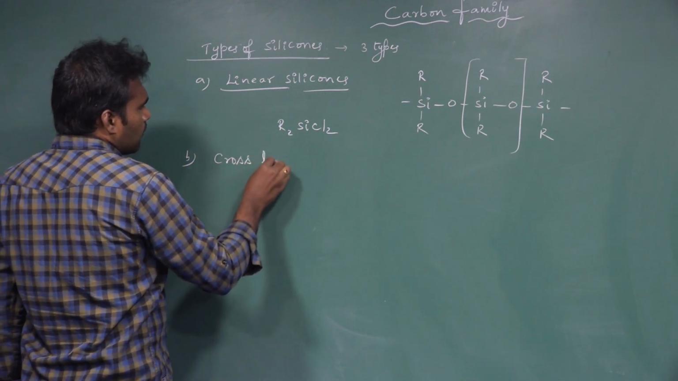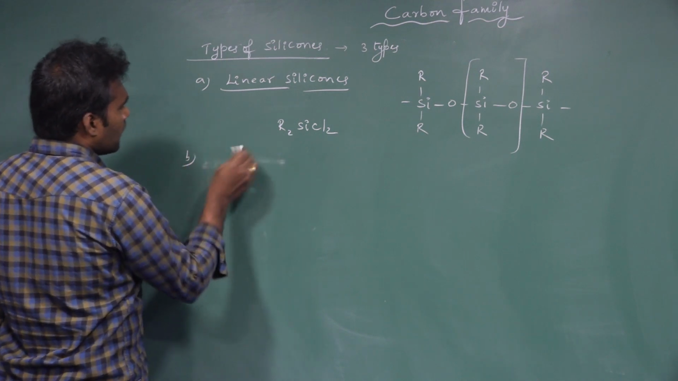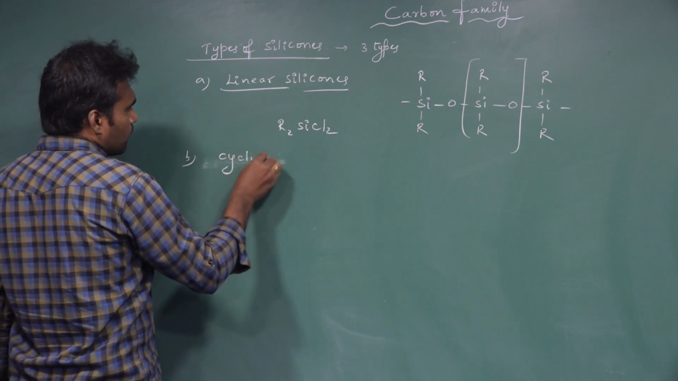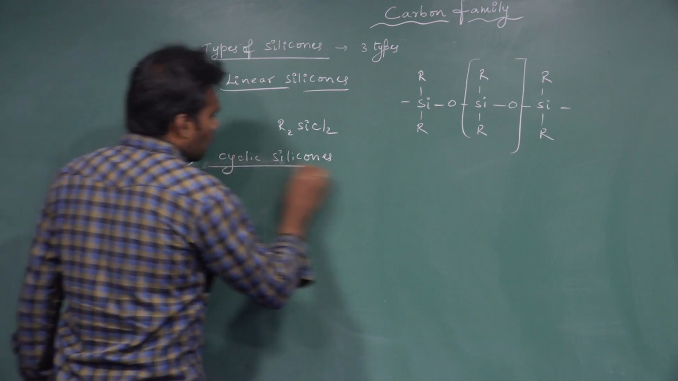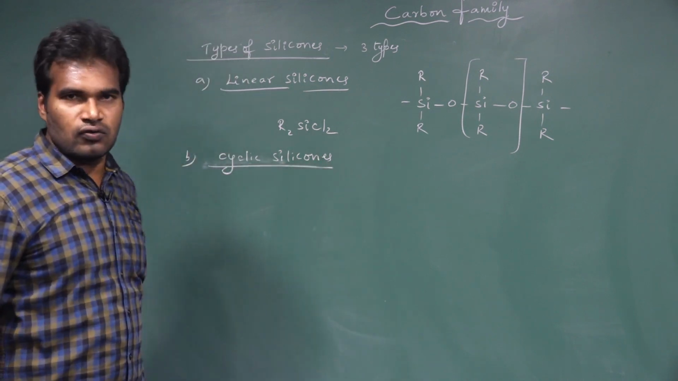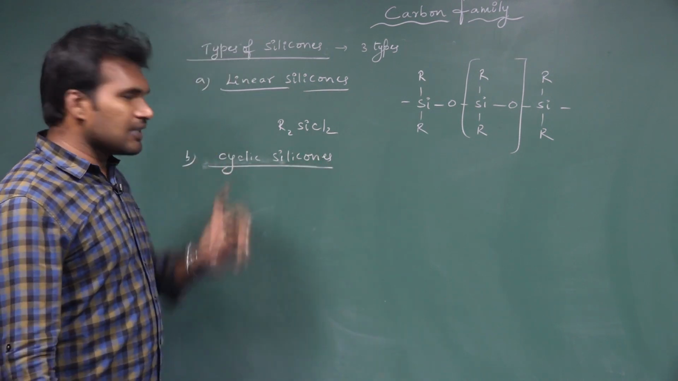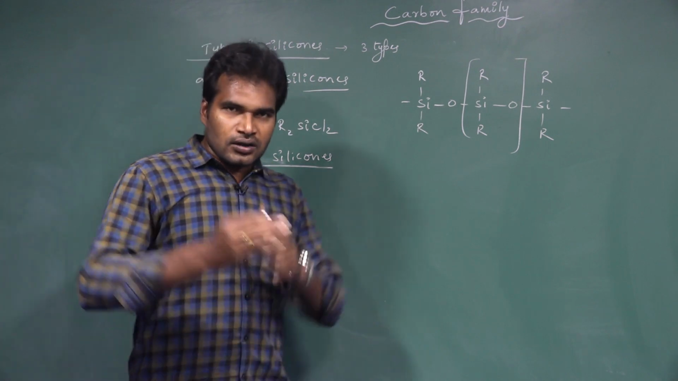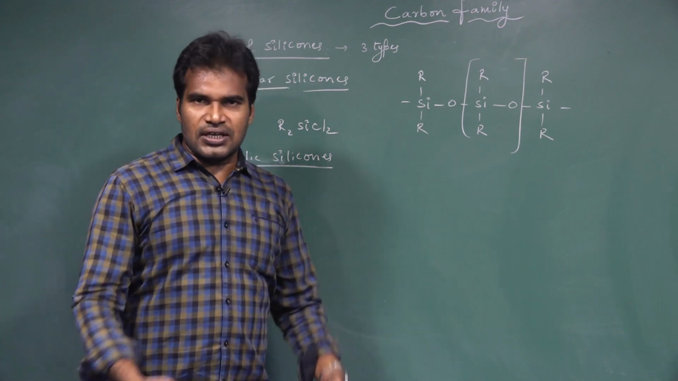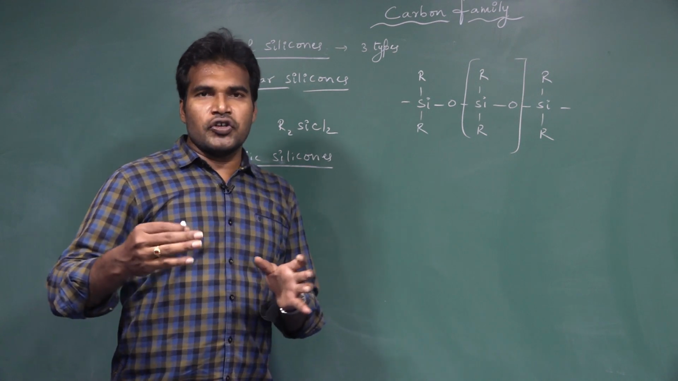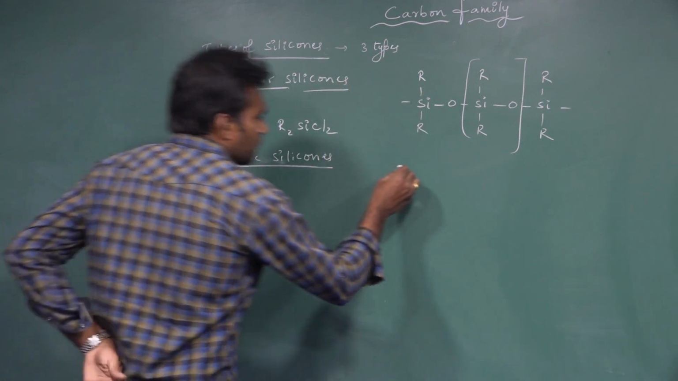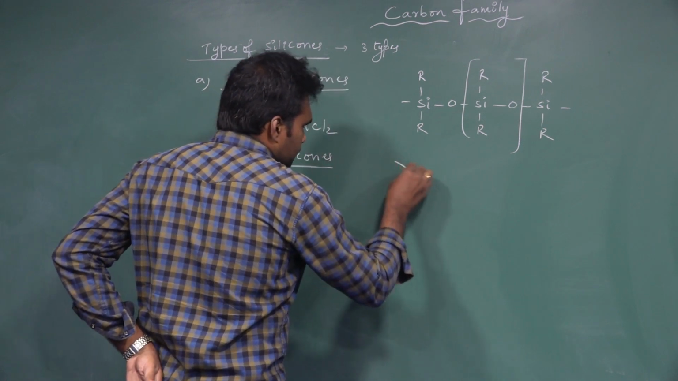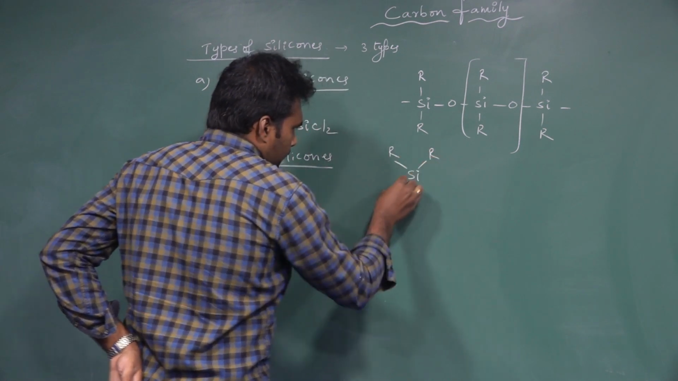Next one, cyclic silicones, also called ring silicones. How can we prepare the cyclic silicones? Whenever 3 or more than 3 R2SiO units undergo cyclic polymerization. I will give you the structure.